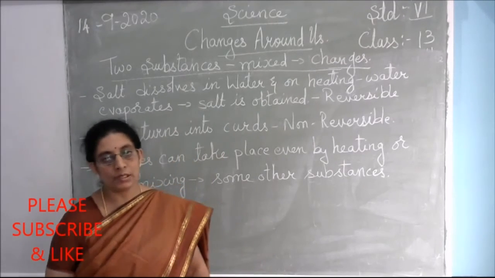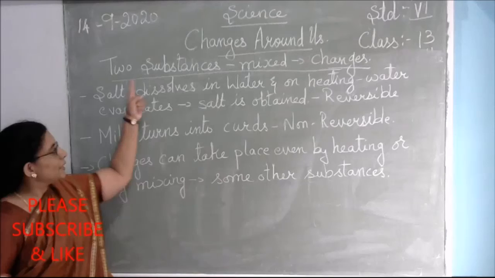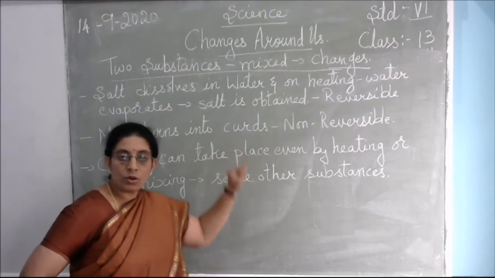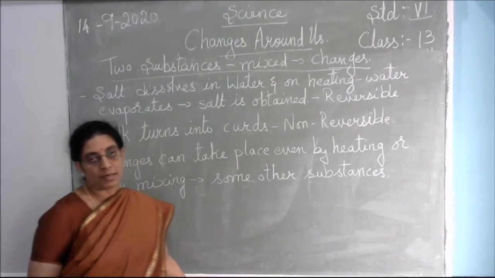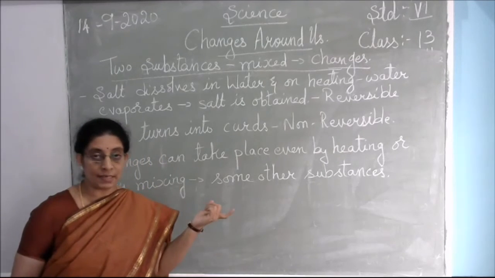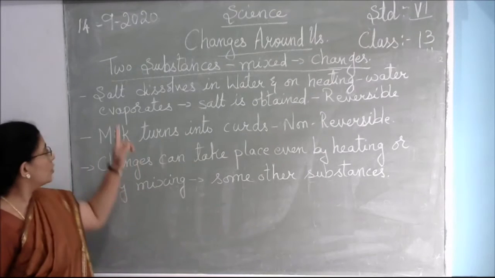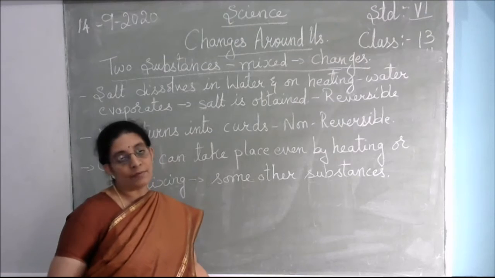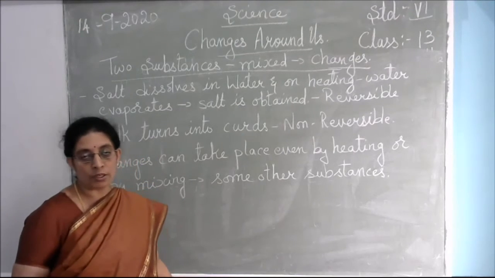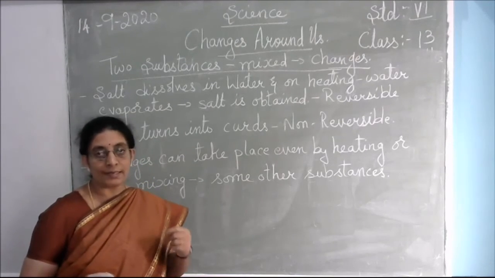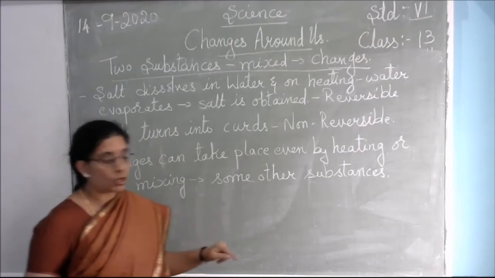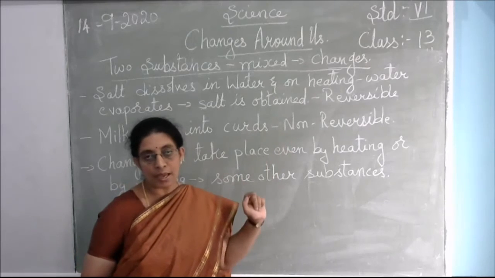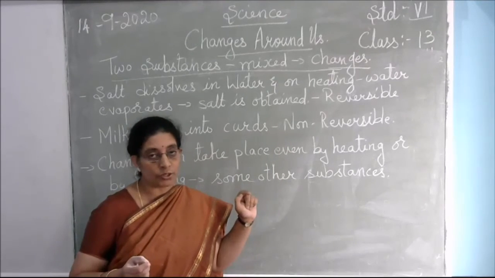Yes children. Now we will see when two substances mix together. Even then, changes can take place. You have learned in the previous lesson about evaporation. So over here you take salt and dissolve it in water, and when the salt completely dissolves in water, it becomes a solution, that is, salt water. And this salt water, when you start heating it up, the water starts to evaporate. So here is the process of evaporation.